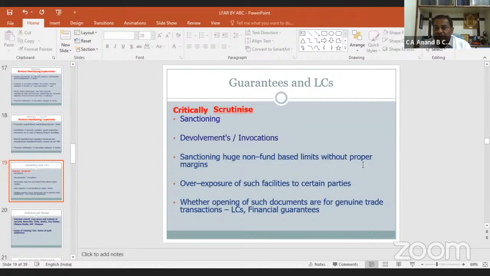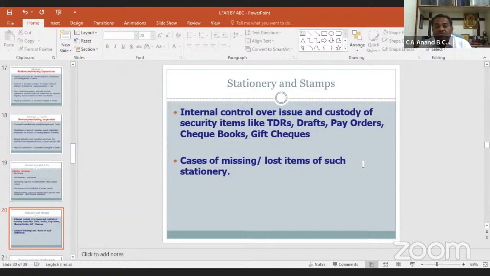Exposure of such facilities to certain parties are there or not. Any institution or person is taking bank guarantee or letter of credit from the bank through his influence without having proper documents or proper margin. Whether opening of such documents are for genuine trade transactions or not, we have to look into it properly. Now, last item of asset side is stationery and stamp.